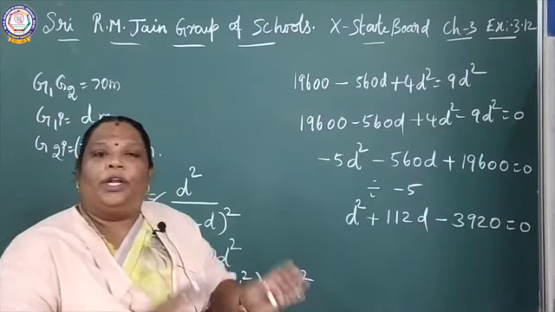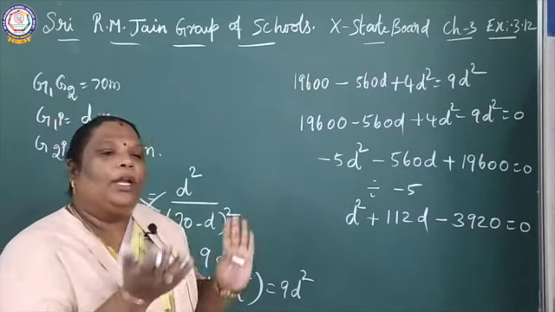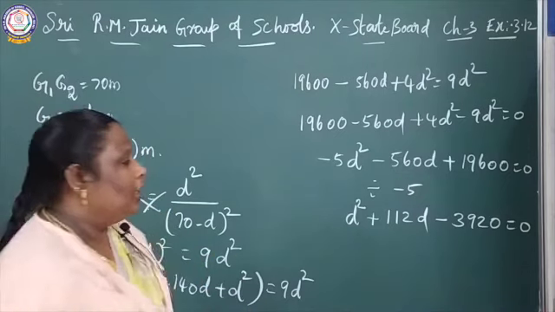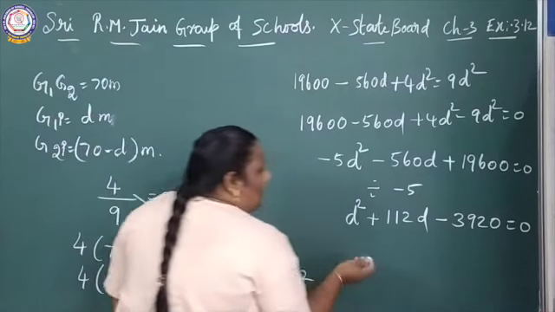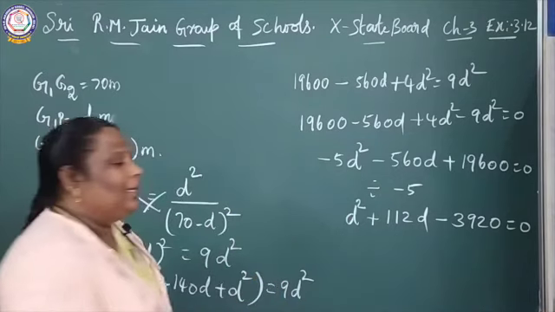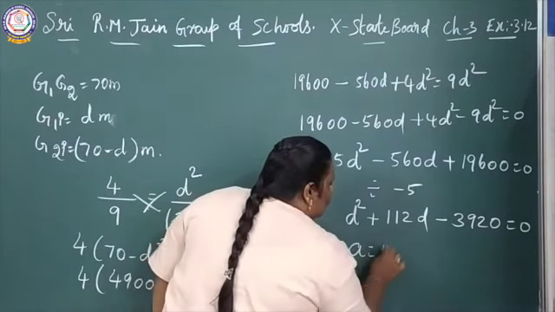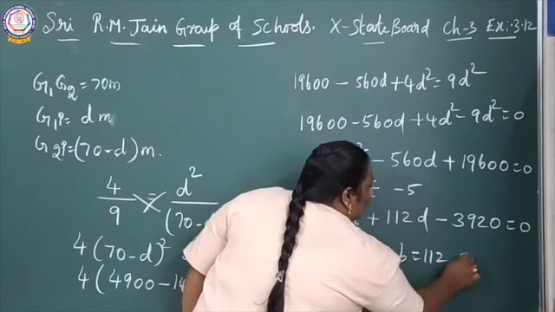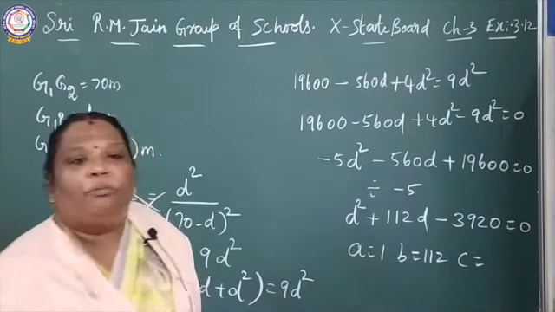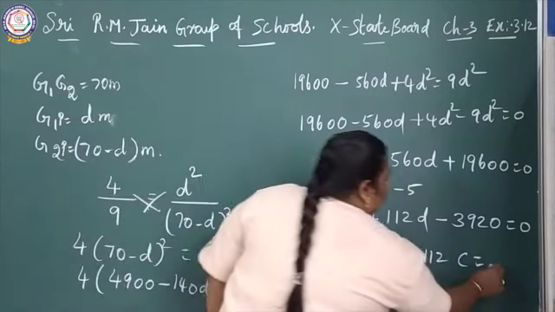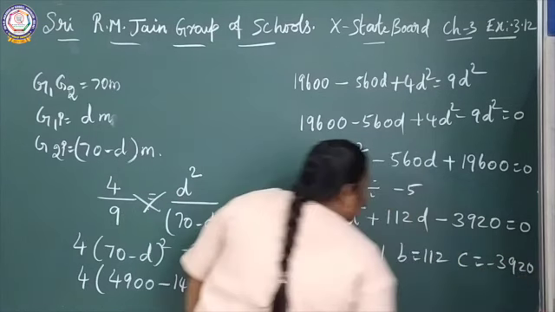If you want, you can do it by the factorization method or by the formula method. It is your choice. Here I will choose the formula method. What is the value of A? A equal to 1, B equal to 112 and C equal to minus 3920. What formula can we apply here?